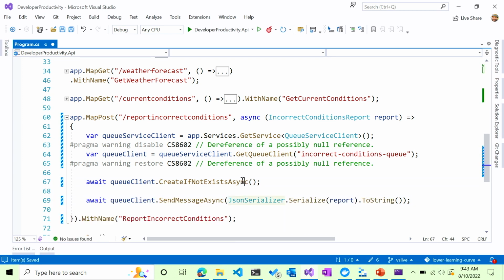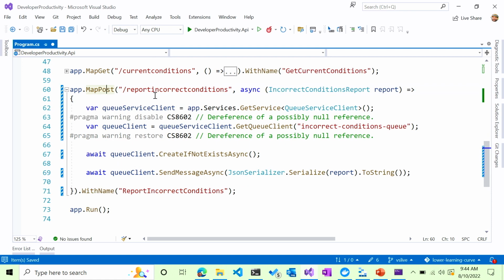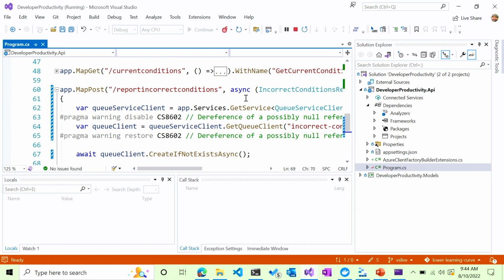All right. So all we're doing is, this is a minimal API, creating a report incorrect conditions post, and then using the services, I'm getting my queue service client, and then getting the queue client and then just sending it off. Creating the queue if it doesn't exist, sending the message. So I'm just using the queue client that's there. I have to know what the SDK is, but I can use it. It takes care of newing everything up for me and so on. So it's managing the actual down low portion of the Azure Storage SDK.